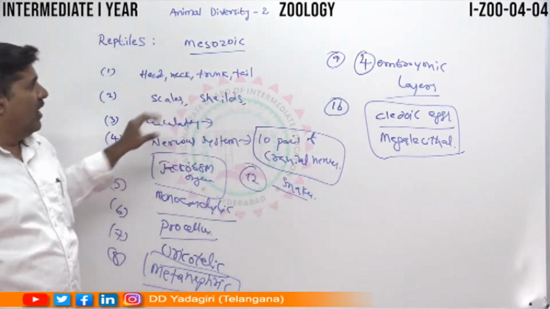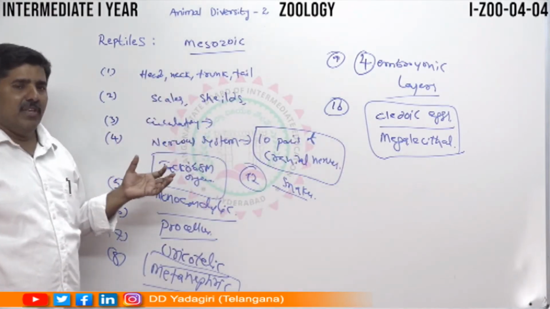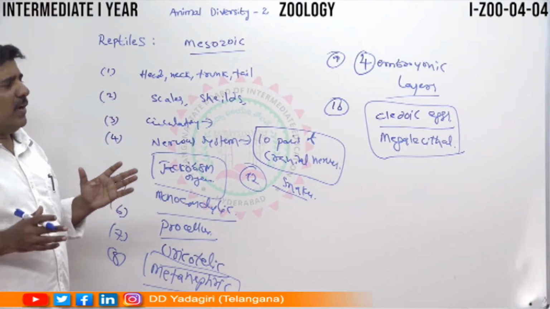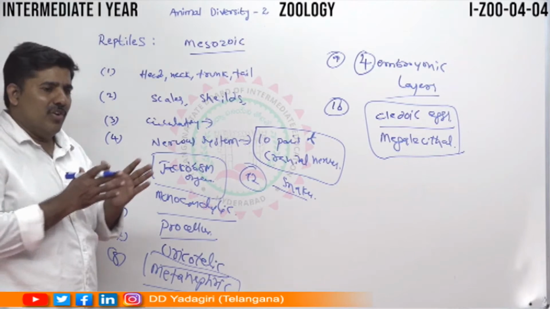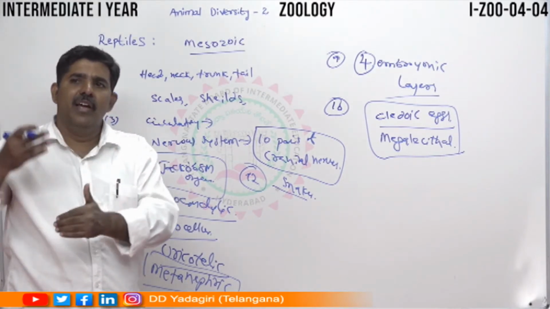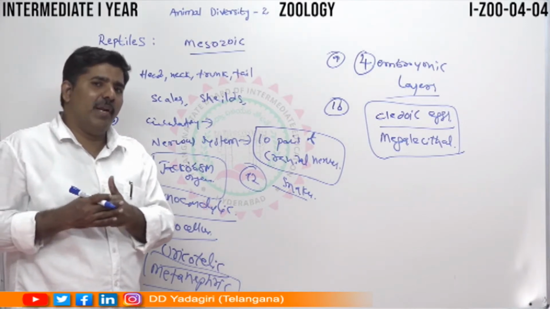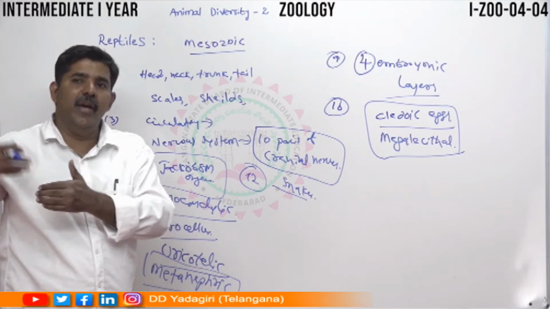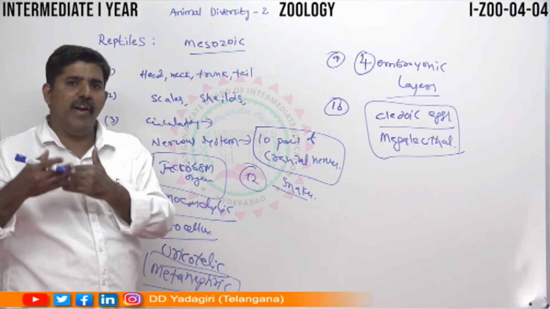This is about the important general characters of the reptiles. Actually, you can see fishes were modified into amphibians, and amphibians were modified into reptiles. Some of the reptiles were modified into aves, and some into mammals.